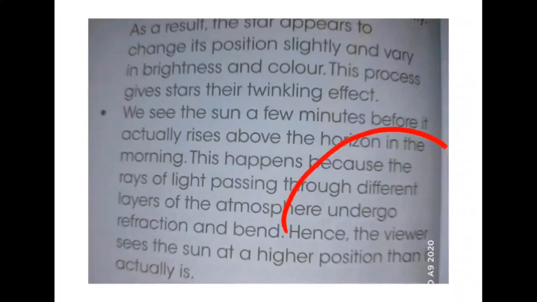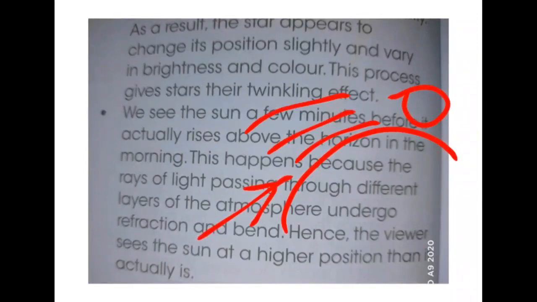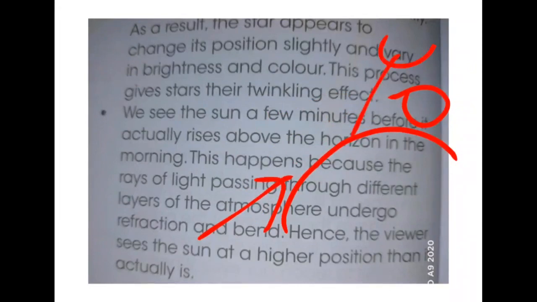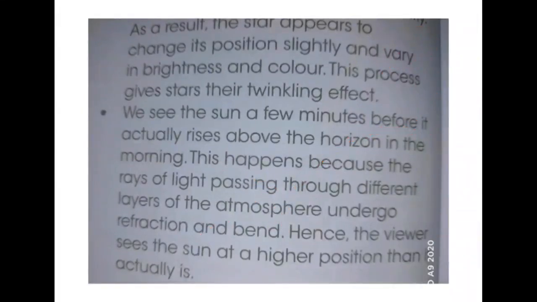If I consider this to be the earth and this to be the sun, when you see from here, as different layers of atmosphere are there, it appears to us that the sun has come up. The position of the sun appears to us to be changing. So a few minutes before, we see that the sun has already risen.